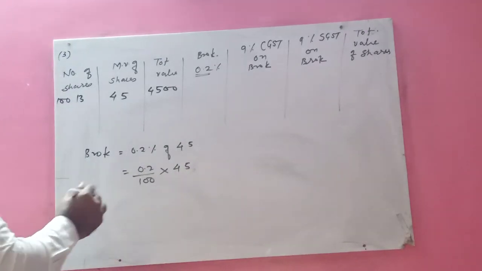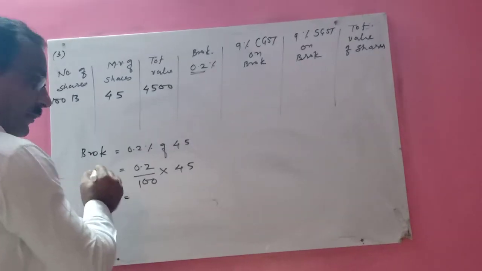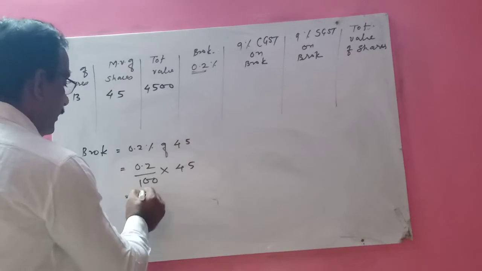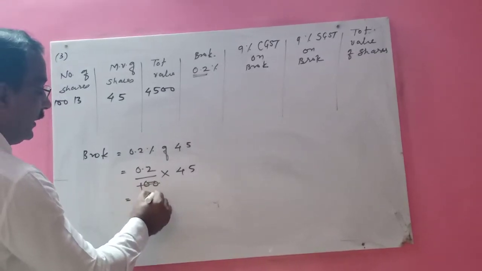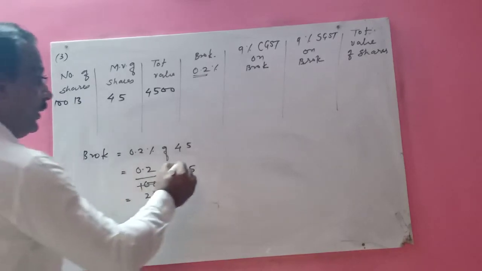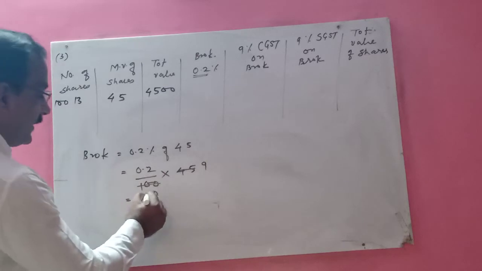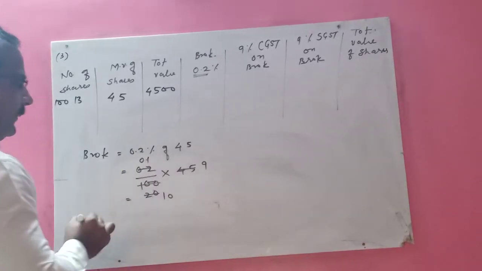Now do this calculation here. 0.2 into 45. So 5 2s are 10, 5 zeros are 0, 5 9s are 45. This is 2 10s are, and this is 0.1.